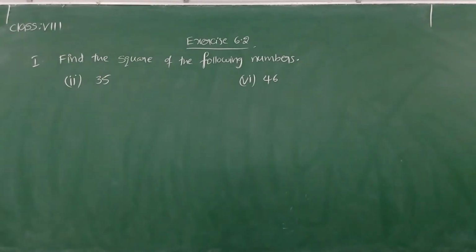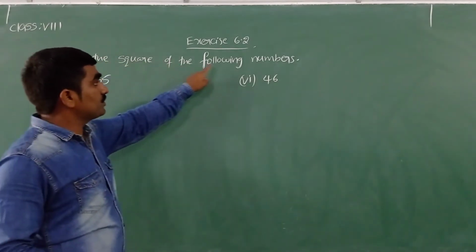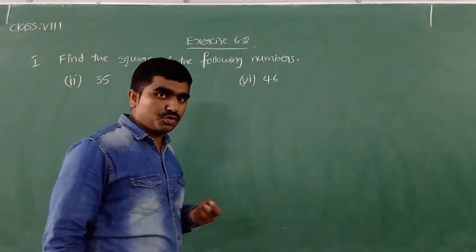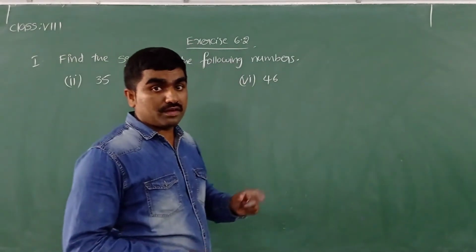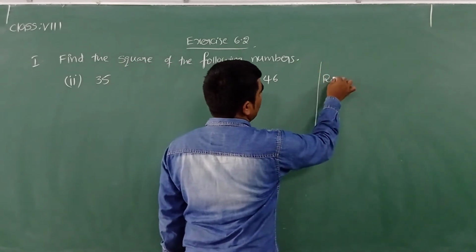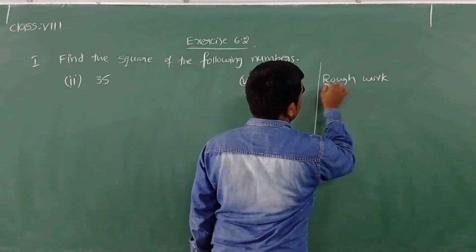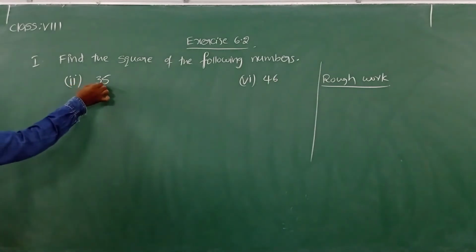Now let's see exercise 6.2 here. First bit, they are asking to find the square of the following numbers. To find the square of the given number, I will explain two methods. One is by using the actual multiplication method, and another one is without the multiplication method. Now I want to find the square of 35.